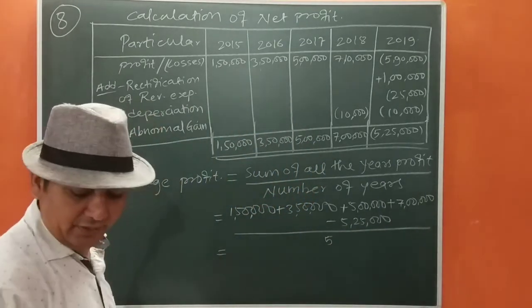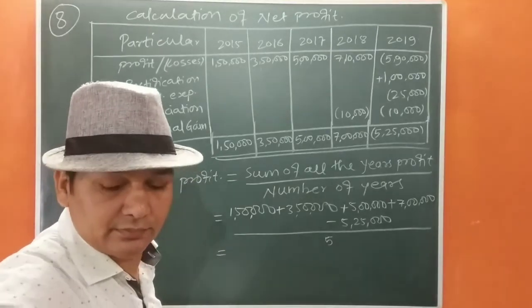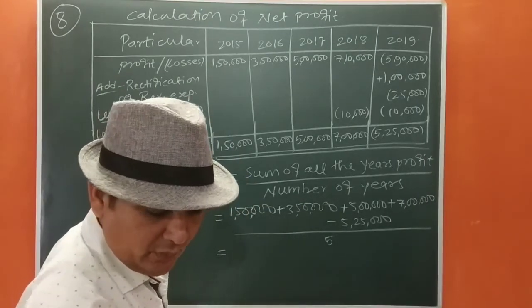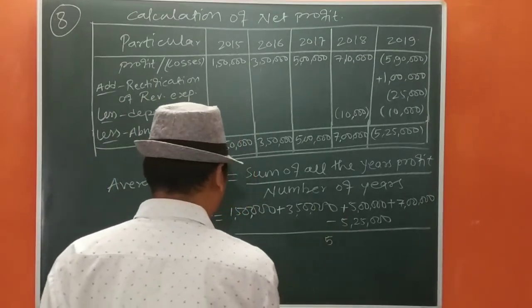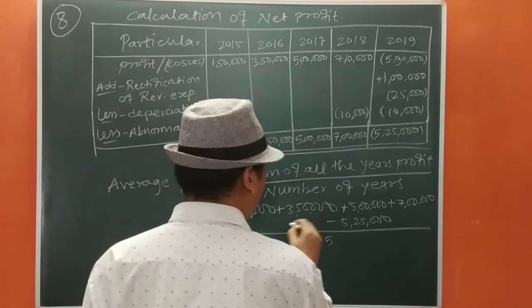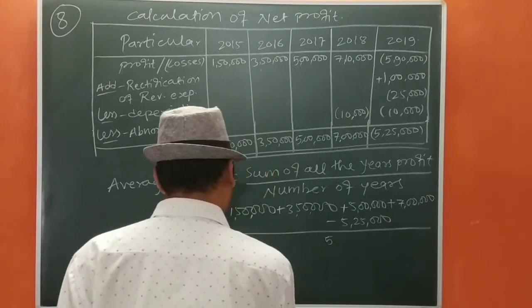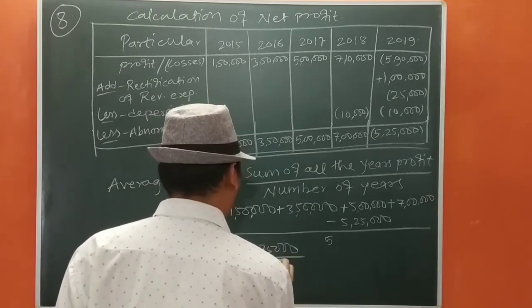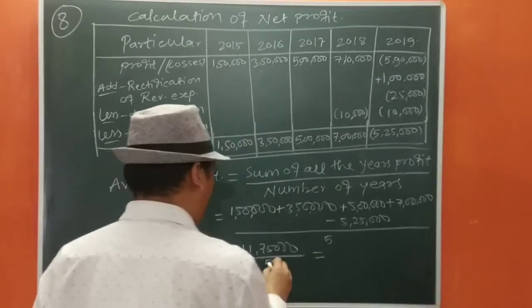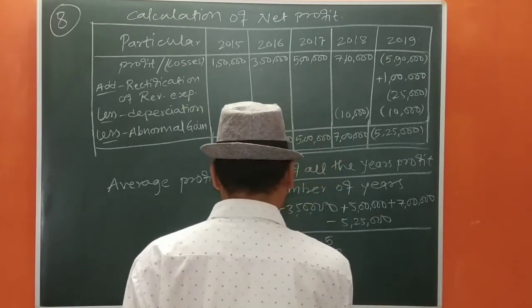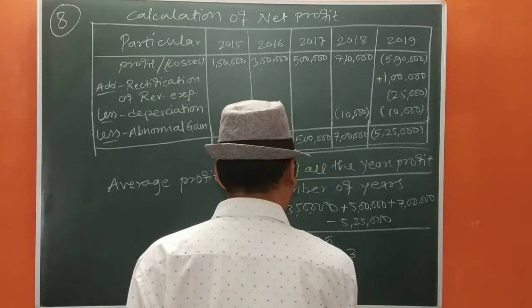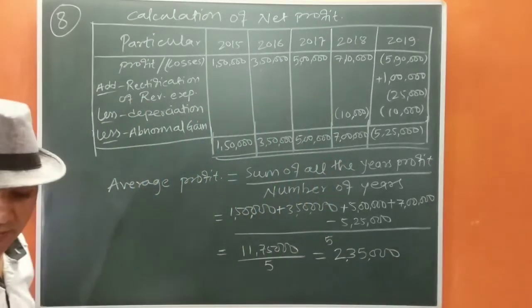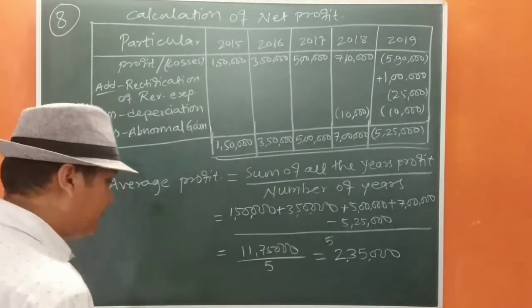Now that will be 1,50,000, 5 lakh, 10 lakh, 17 lakh, so 11 lakh 75,000 upon 5. That equals 2 lakh 35 thousand. Okay.